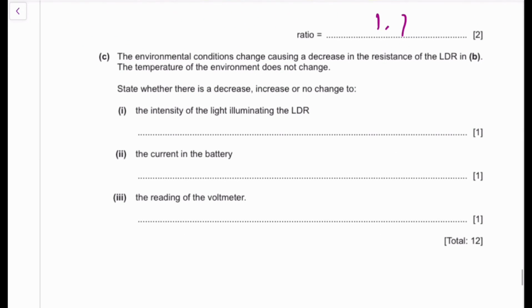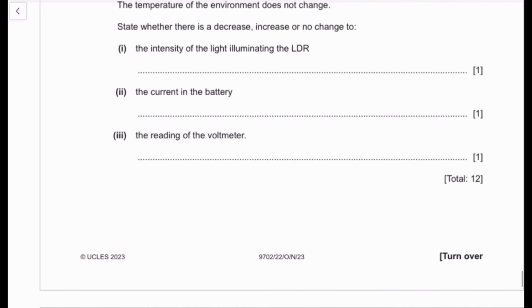Okay. For C, the environmental conditions cause a decrease in resistance, but the temperature remains constant. So we've been asked to state if there's an increase, a decrease, or no change to the internal resistance of the LDR. Okay, let's think about this. For an LDR, you have probably seen this graph before. That's what I assume. If you haven't, well, congratulations, you've seen a new graph.